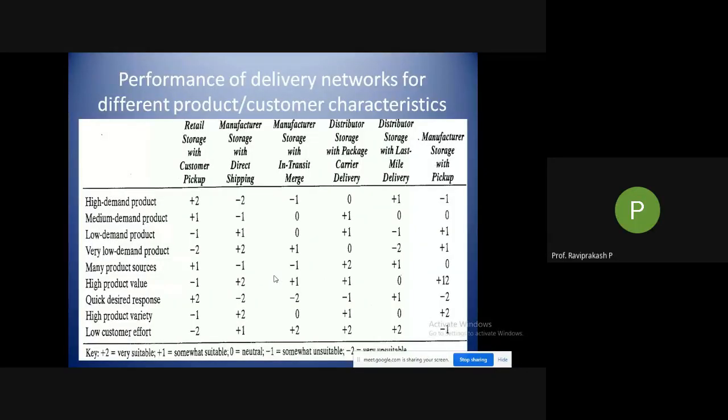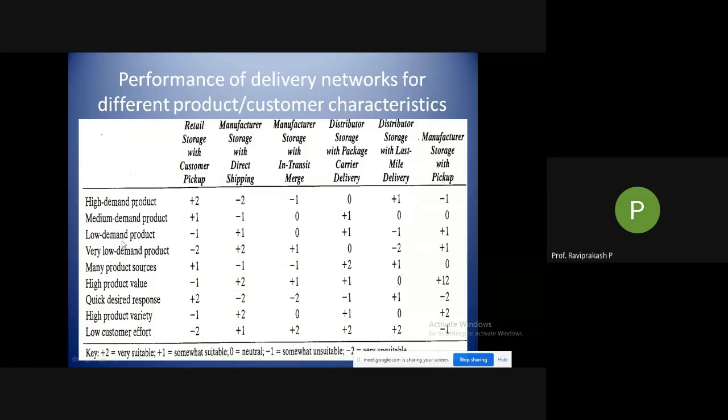So we'll start from where we had left. This was the last slide which I had shown earlier. Out of these six different kinds of delivery networks, we saw which things are important or faster in pace, or which take a longer period of time. Like here we have a high demand product, and what happens to it at a retail store with customer pickup. You can see at the end that plus 2 is very suitable. So we are looking at the suitability of each and every network with respect to all these parameters.